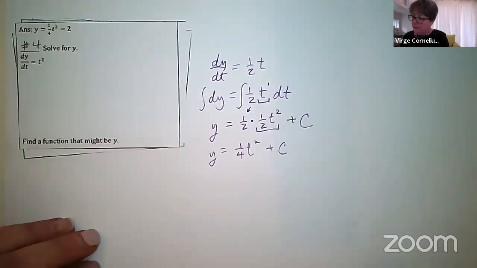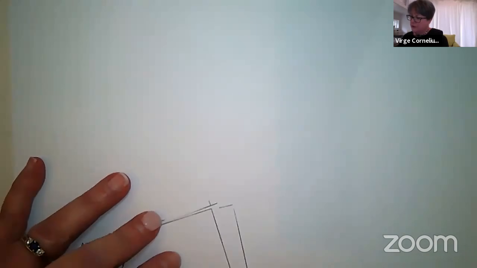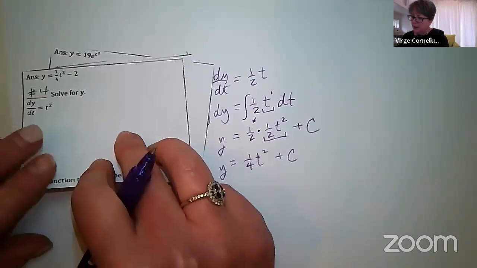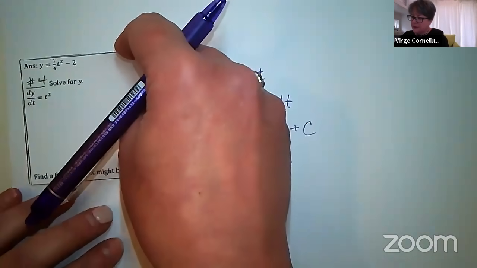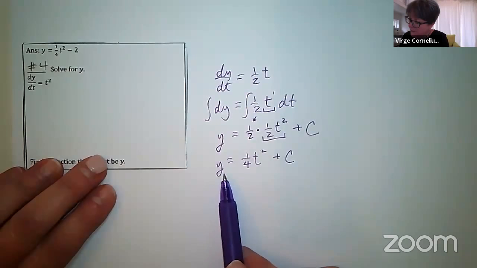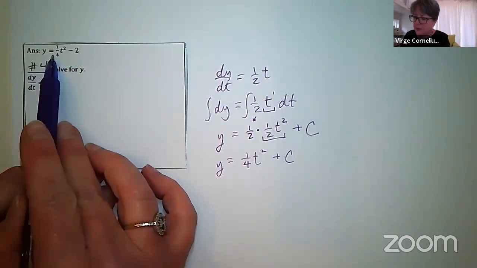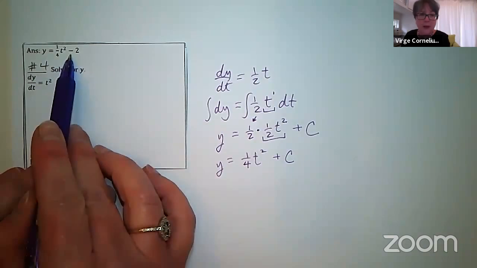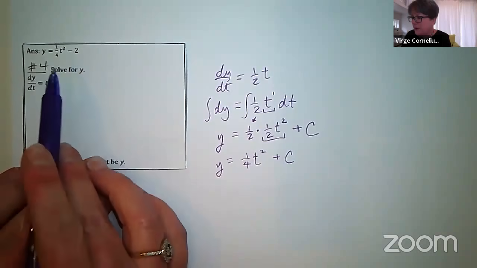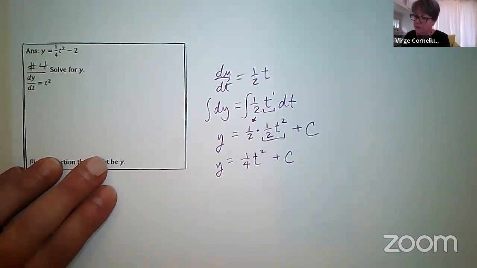Okay. This next one here, number 4. Oh, by the way, I should do this. Hold on a second. I know that this is my next example that I'm going to do because I have this form y equals 1/4 t squared plus c. And as I look at this answer, y equals 1/4 t squared plus -2. So this c value is actually negative in this case, and that's totally fine.